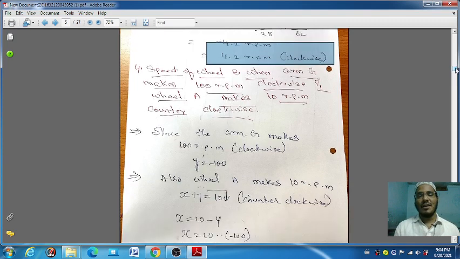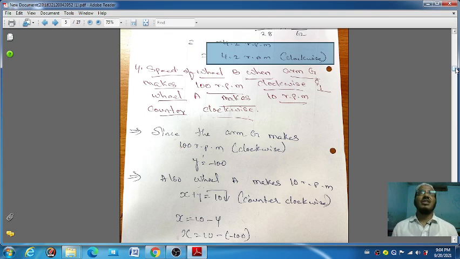The next is the speed of the wheel B when the arm G is 100 rpm, and also it is saying the gear A is moving at 10 rpm. So here you have to take y equal to minus 100. After that, x plus y is equal to 10 you have to take, because here the gear A is not at a fixed point.